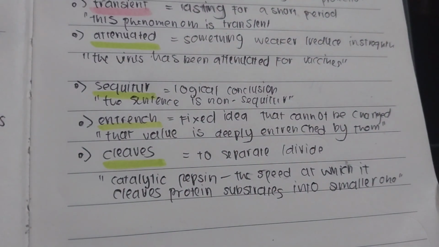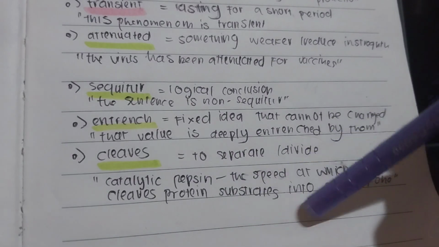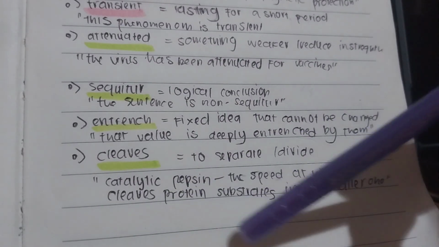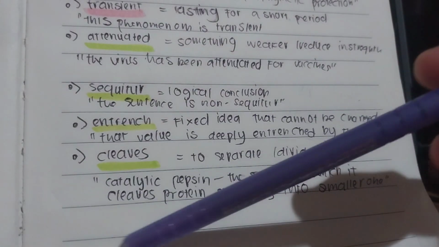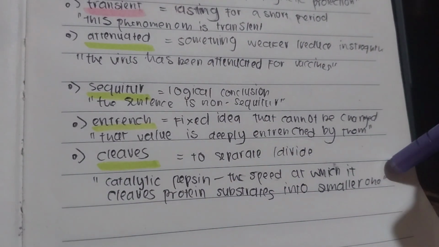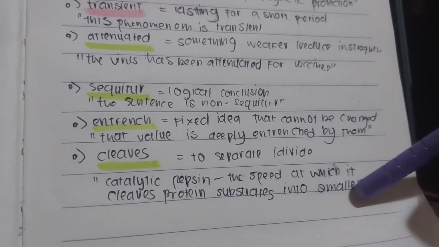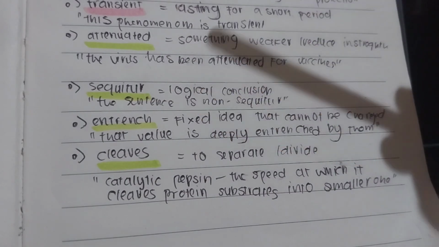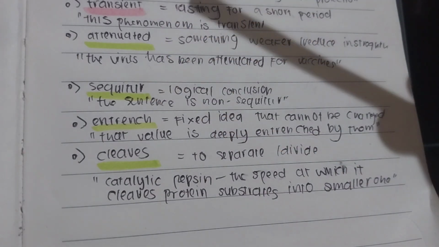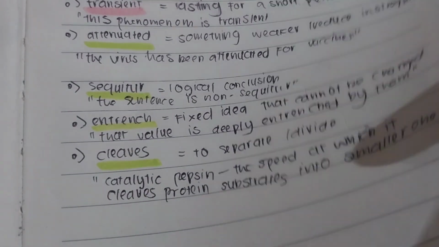For example, in this biological context: catalytic pepsin, the speed at which it cleaves protein substrates into smaller ones. From the context of this sentence, because of the phrase into smaller ones, we know that cleaves means something bigger is getting smaller.